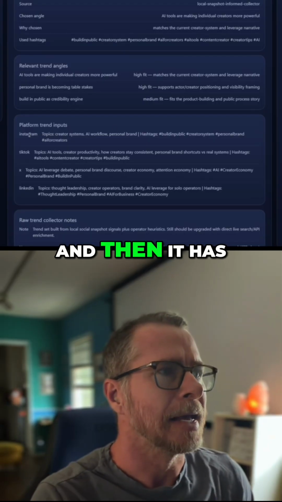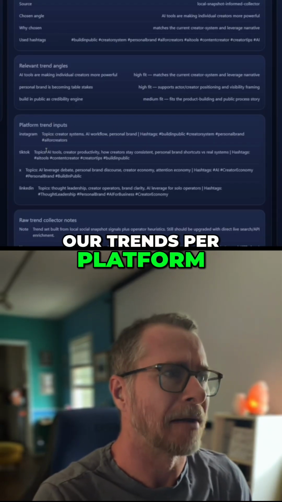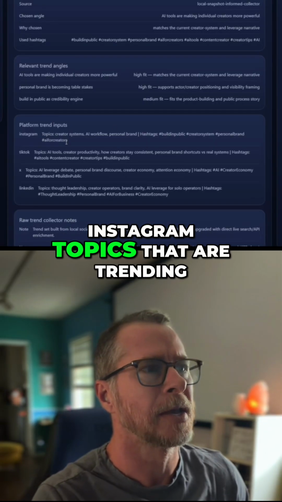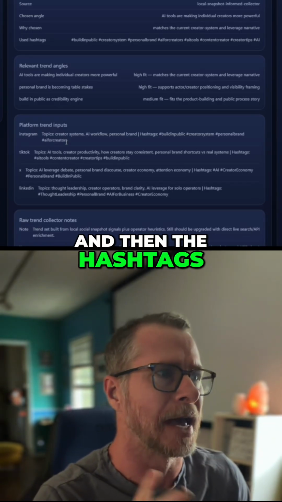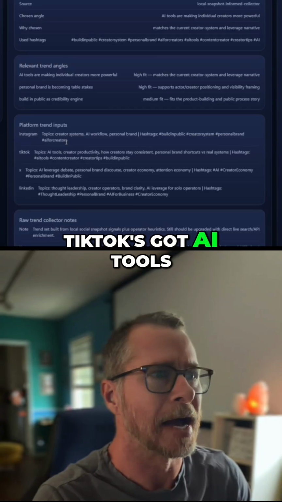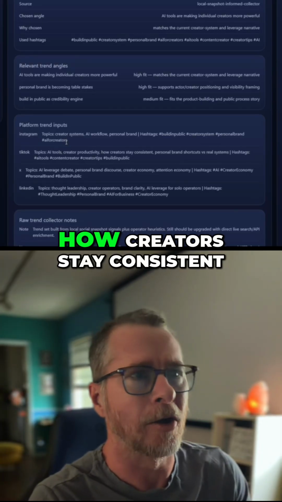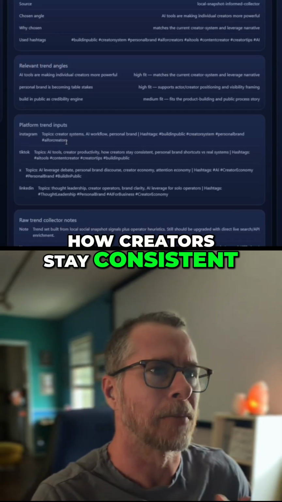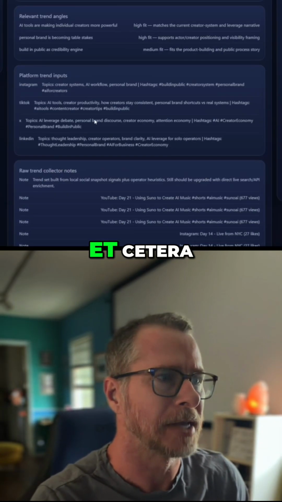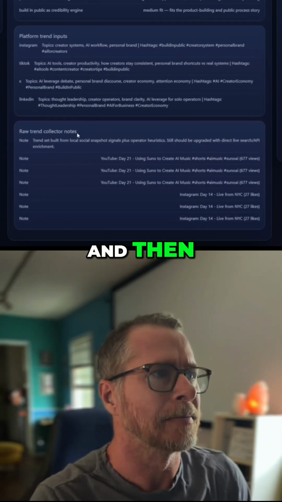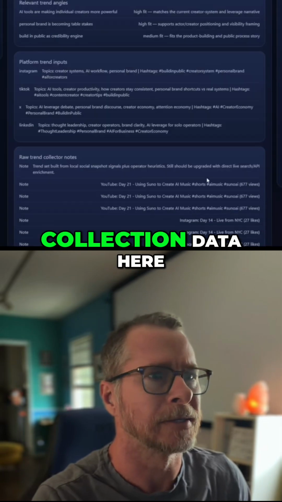And then it has our trends per platform as well. Instagram topics that are trending: creator systems, AI workflow, personal branding, and then the hashtags. TikTok's got AI tools, creator productivity, how creators stay consistent, personal brand shortcuts versus real systems, hashtags, et cetera. And then just some raw trend collection data here.